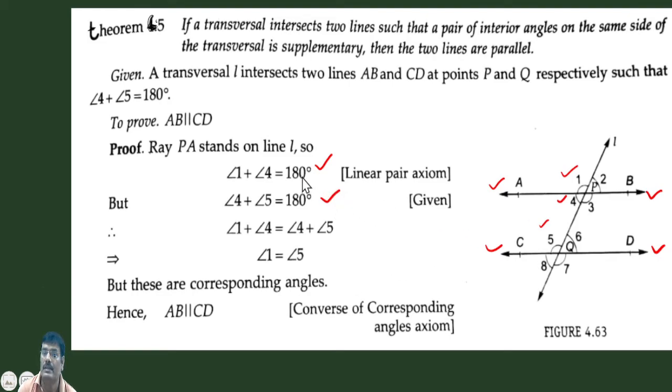So we see that the right hand side of this equation and this equation is equal to 180 degrees. So their left hand sides are also equal. So this cancels with this one. So angle 1 is equal to angle 5. We see that angle 1 and angle 5 are a pair of corresponding angles, because line AB and line CD are intersected by transversal L in such a way that the pair of corresponding angles 1 and 5 are equal. That's why AB is parallel to CD. Okay, thank you. In the next lecture we will solve some theorems and then examples.